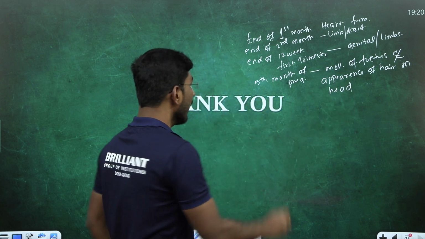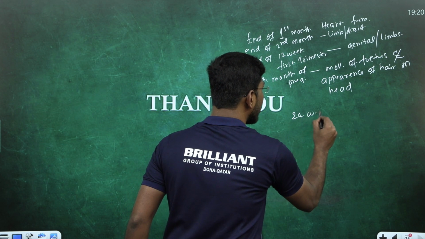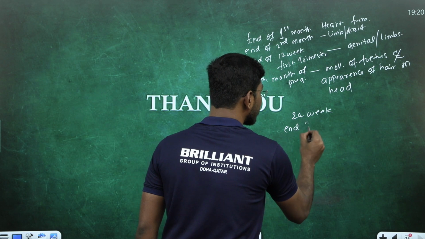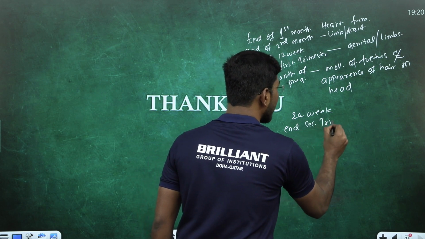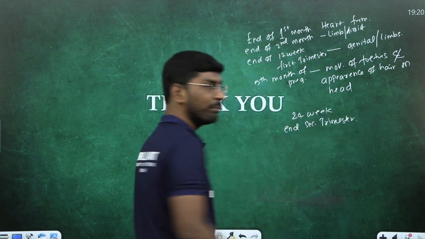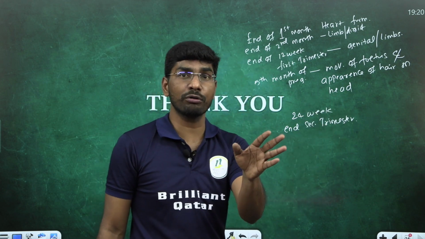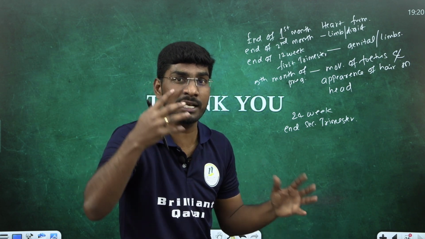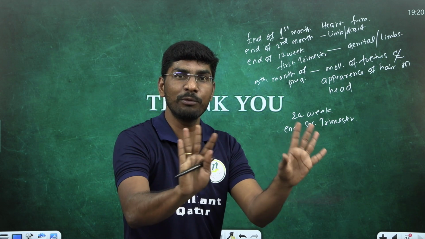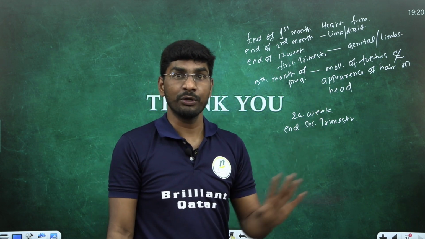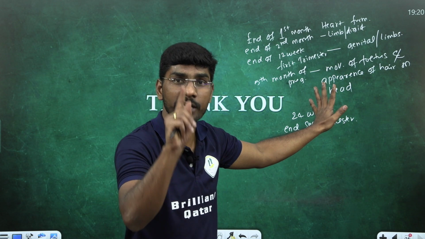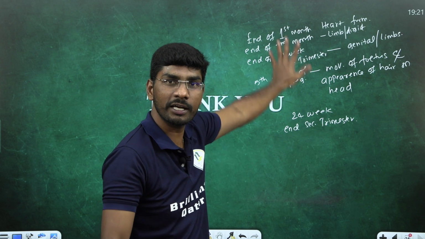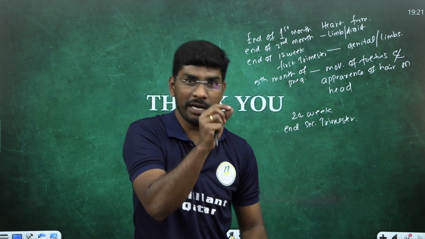Remember, important: end of 24 weeks means end of the second trimester. In the second trimester, remember, all important organs are formed. Eyelids and eyelashes separate, and limb formation is almost done by the end of 9 months. This is the most important part. You will get a question in the exam, MCQ, assertion-reason, or 2-mark question from this part. So take a white paper and write down all these points.